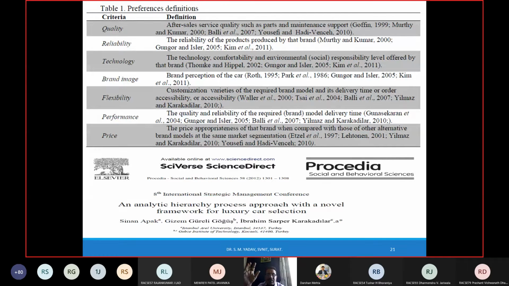In this paper, they have selected 7 brands of cars and 7 criteria. Those 7 brands of cars are the alternatives or options. Out of that you have to choose one, but considering how many criteria? 7 criteria. So in this paper they have applied AHP and they have selected a specific brand of car based on the evaluation of these 7 criteria.